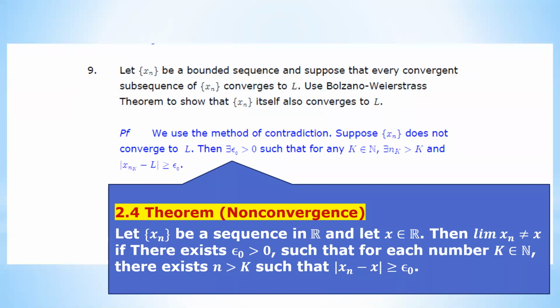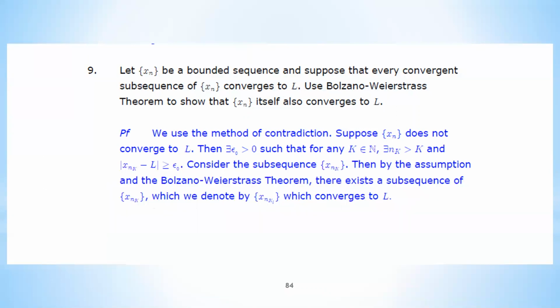It says that if the limit of xn does not equal x, then this happens. So we are basically copying the result of this theorem. If we use the method of contradiction, we begin with this argument, assuming xn does not converge to L, so there must be an epsilon naught set by all these, okay? Now let's see how we can go from here to get a contradiction.